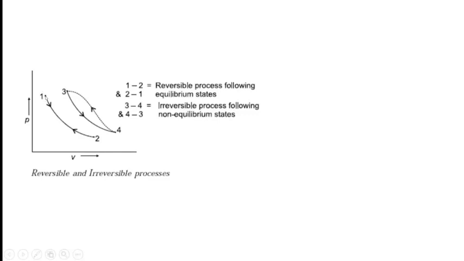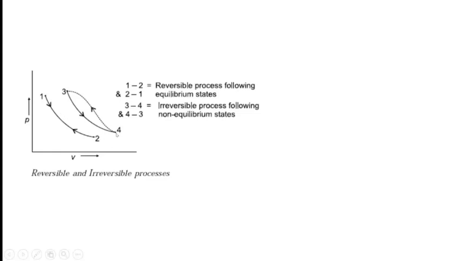In process 1 to 2, the process follows this particular path, with pressure decreasing and volume increasing. Process 2 to 1 follows the same path and returns to the same point. The initial state and final state are the same and the path followed by the process is also the same. That is called a reversible process.